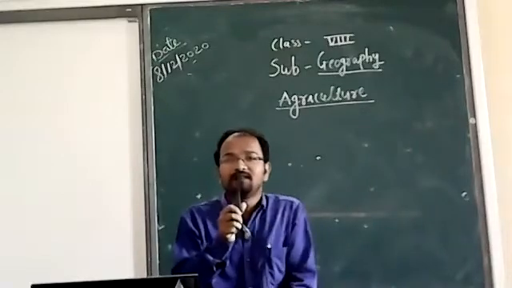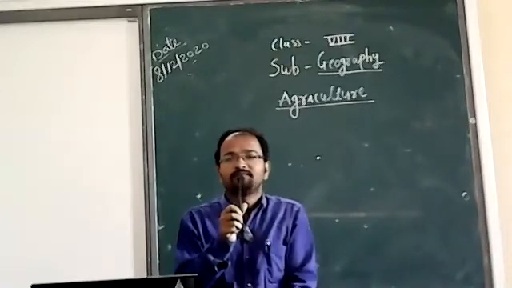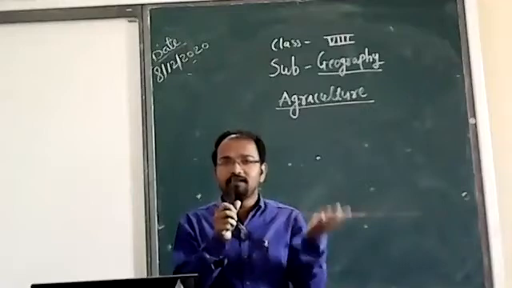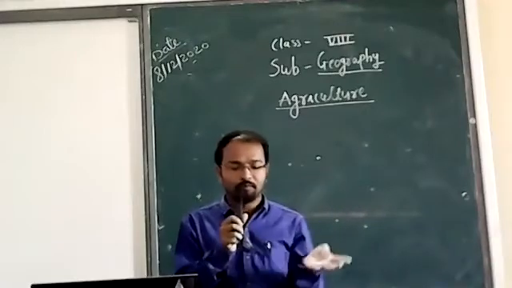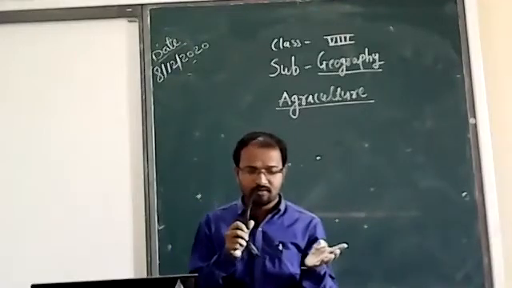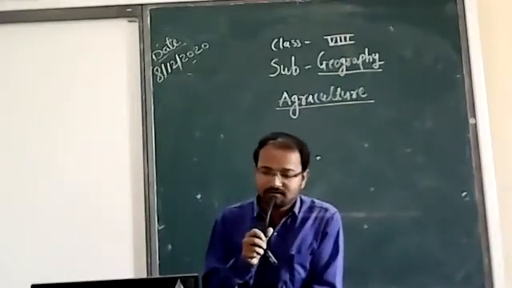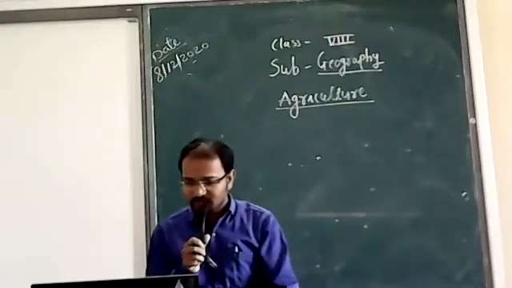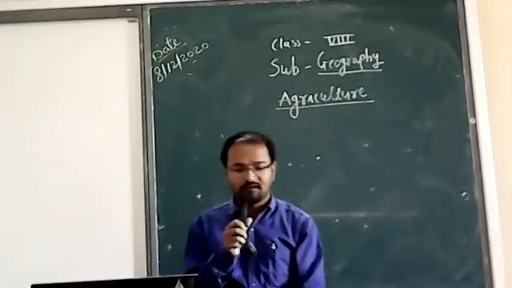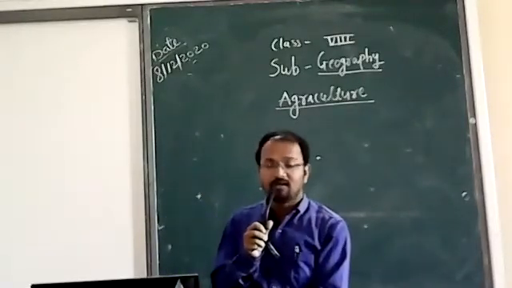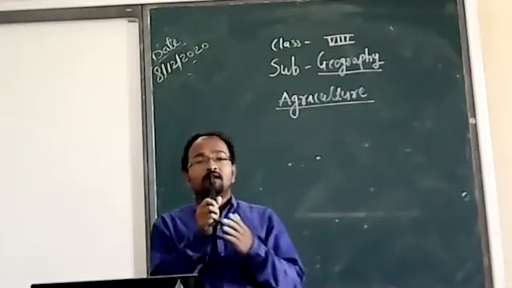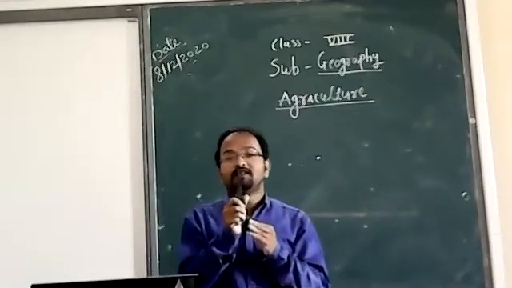Which are the processes in the farming system? What is the process of agriculture?